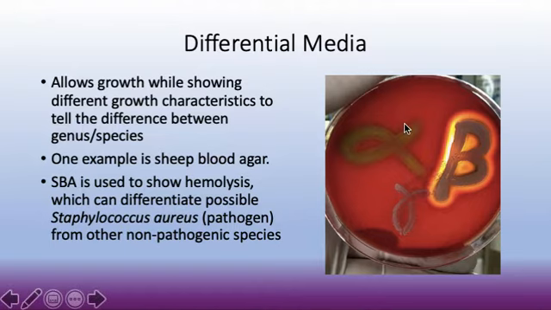Now the next one here we have is alpha, and this is considered to be a greening or a partial lysing of the red cells. This would be something like a Streptococcus pneumoniae, where it lyses some of the cells, but it doesn't really do that great of a job at it, and so it kind of just partially lyses them, and it changes the color of the agar to this grayish green here.